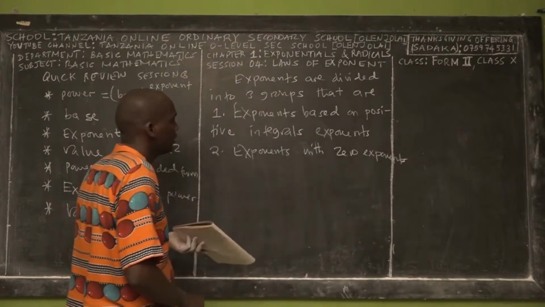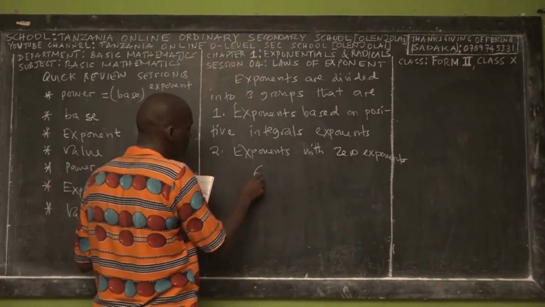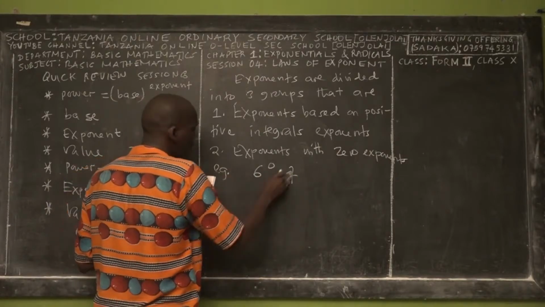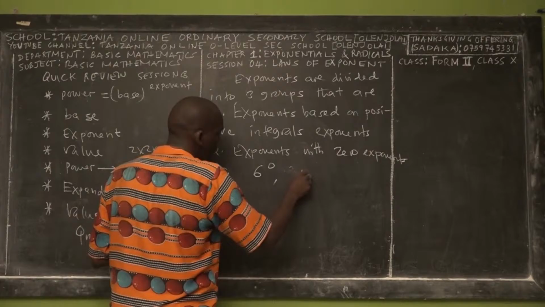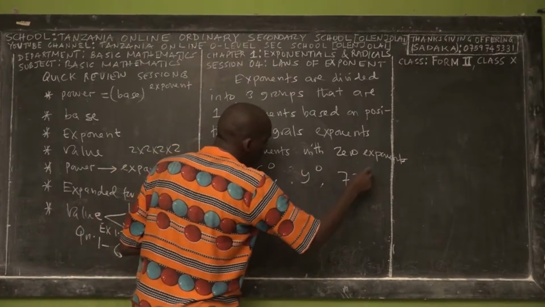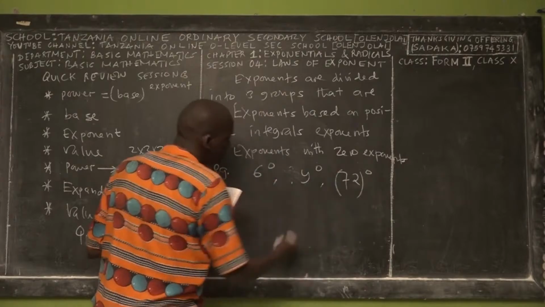When you say zero exponents, for example, we have 6 power 0, or let's say y power 0, or 72 power 0. So this is what it means.